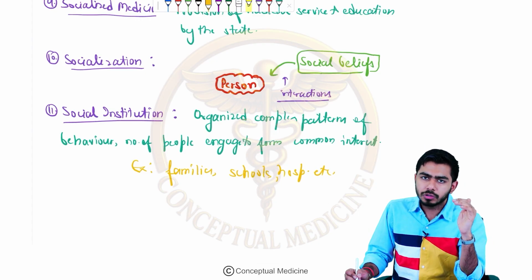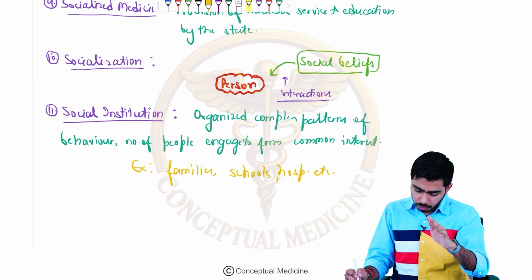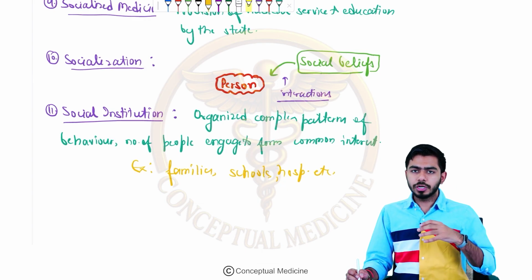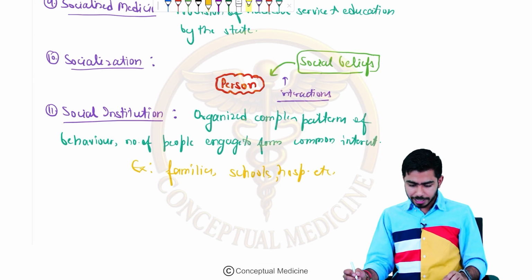So we have talked about socialized medicine, socialization, and social institution, which is an organized complex pattern of behavior engaged to form common interest.